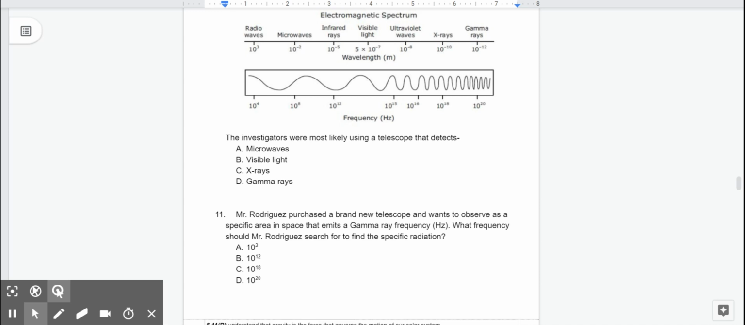Please remember, we'll be using the electromagnetic spectrum to answer questions 10 and 11. Number 11. Mr. Rodriguez purchased a brand new telescope and wants to observe a specific area in space that emits a gamma ray frequency in hertz. What frequency should Mr. Rodriguez search for to find a specific radiation? A. 10 to the second, B. 10 to the 12th, C. 10 to the 18th, or D. 10 to the 20th.